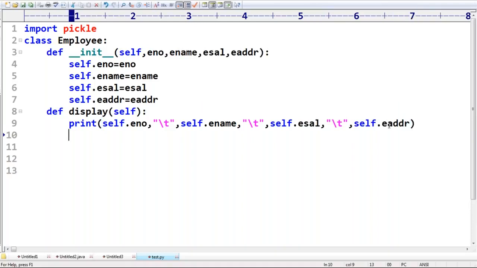That's all. So if any person calls display, then automatically it is going to print employee number, employee name, employee salary, and then employee address. Like this we are going to take.